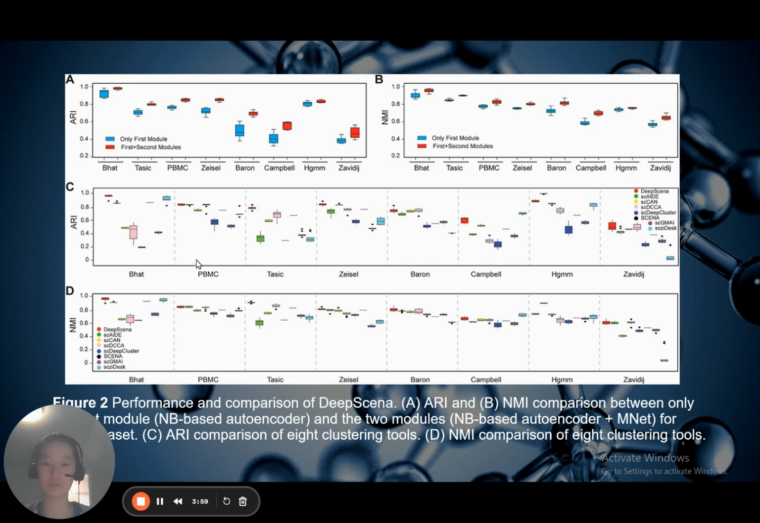So in Figure 2, this is the performance and comparison of DeepScena. Specifically in Figures C and D, this is the comparison of ARI and NMI scores, which are indexes to measure how well cell clustering is and how accurate it is, with higher numbers being more accurate. DeepScena is the first plot in every graph, and overall, across all datasets, DeepScena is superior to the other techniques.